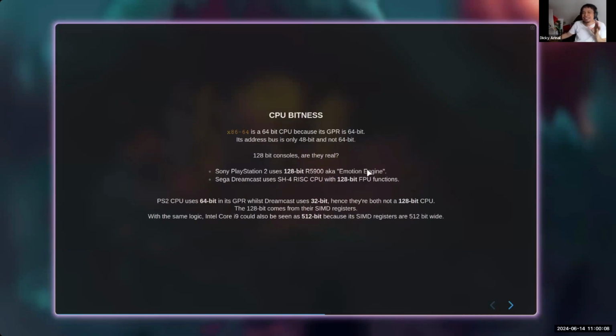So why can they claim that? Because it is not the general purpose register, but the SIMD register. If you still remember the SIMD register, they are usually wide. So also, in our case, using the same logic, we can say Intel i9 is 512-bit, because we can use the SIMD register with 512 bits wide in i9.